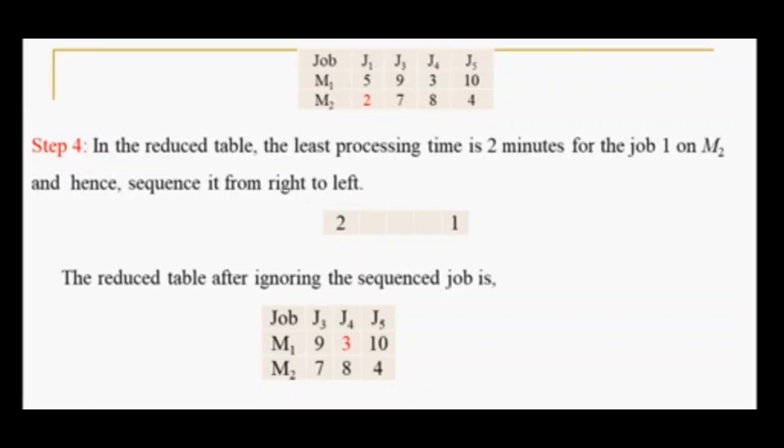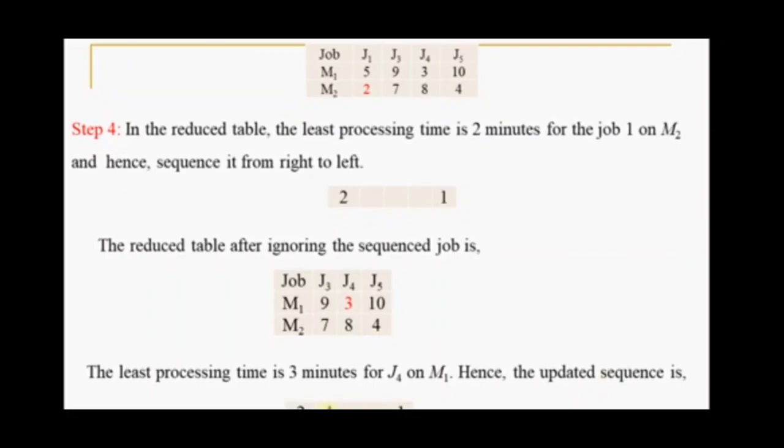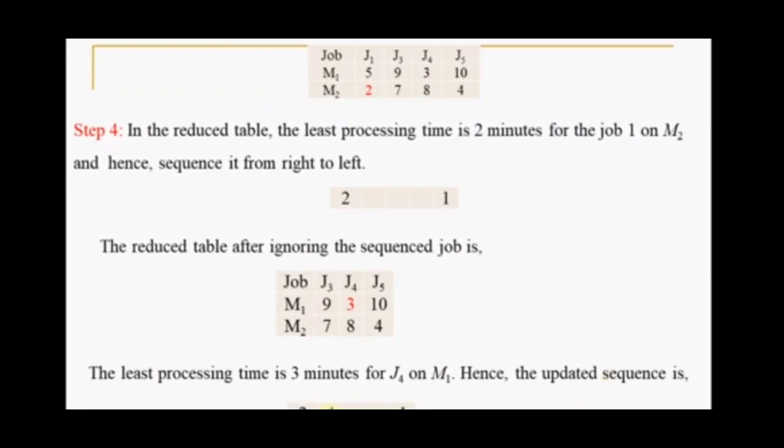It means that job 1 will be sequenced from right to left, not from left to right, because this occurs on the M2 machine, the second machine. That's why while doing the sequencing it will be written from right to left. In the reduced table, the least processing time is 2 minutes for job 1 on M2, hence sequence it from right to left.